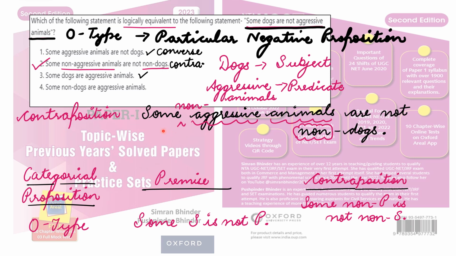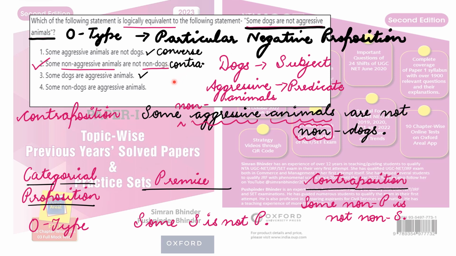Now this statement was given here in option number 2. You can read it here carefully: some non-aggressive animals are not non-dogs, right? So this is the answer to this question, and it is because of the contraposition process, which proves that this statement is logically equivalent to this statement.